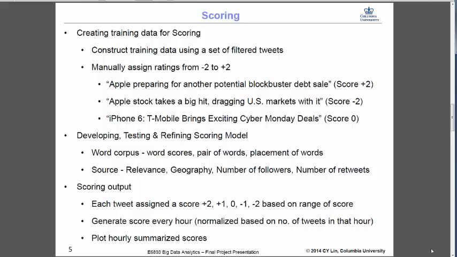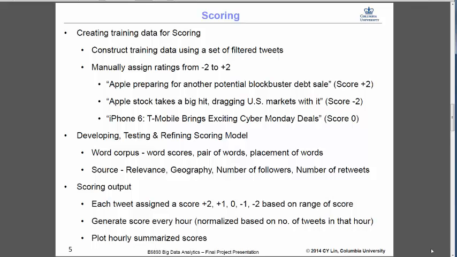The algorithm uses word scores. For example, Blockbuster would have a higher score, and Crash or something like that would have a lower score. Pairs of words are also important. For example, big hit or big gain would mean different things depending upon the next word after big.